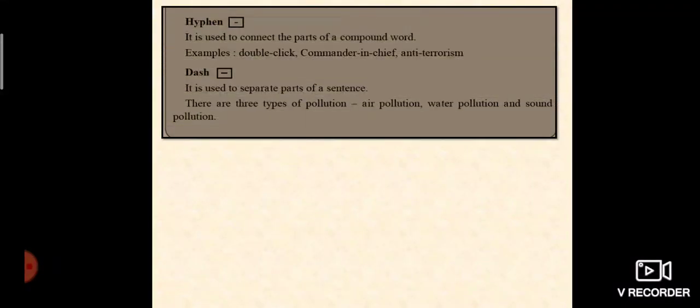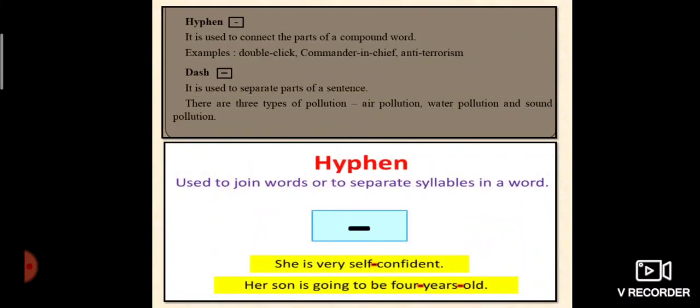Let's see about the hyphen. It is used to connect the parts of a compound word. For example, double-click, commander-in-chief, anti-terrorism. And the dash, it is used to separate parts of a sentence. For example, there are 3 types of pollution: air pollution, water pollution, sound pollution. So we can see, my dear students, the dash is used to separate the parts of a sentence.